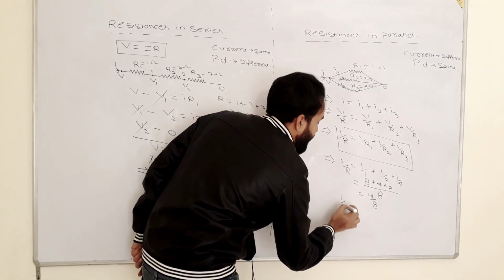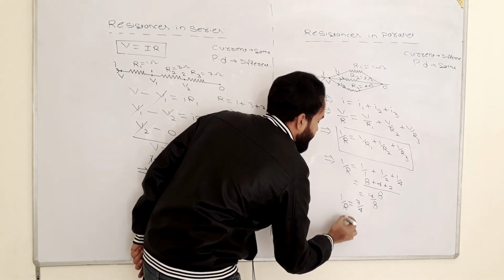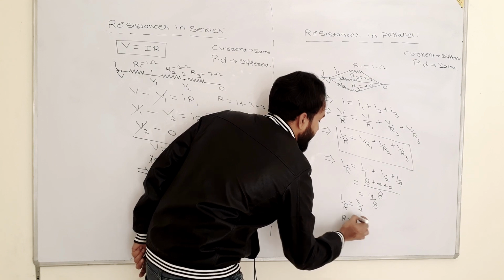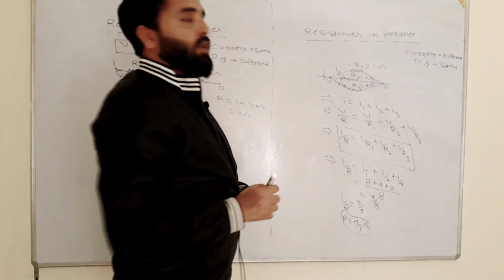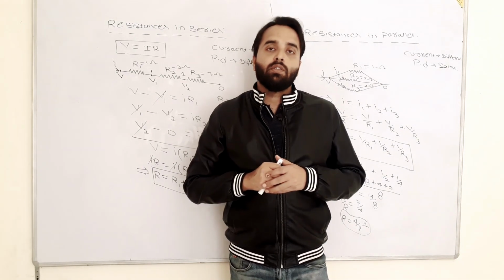So the value of 1 by R will be 7 divided by 4. Then R will remain 4 by 7. Always remember, at the end you have to reverse your value. Okay. So this is all about resistance in series and resistances in parallel.